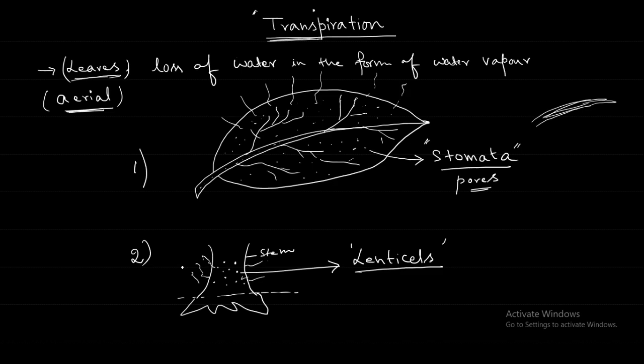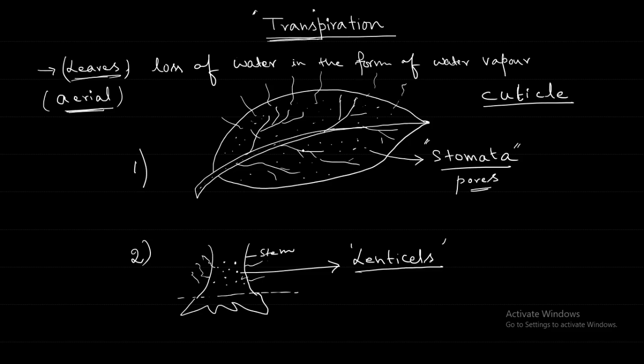Cuticle, C U T I C L E. A cuticle is like a waxy coating that is there on the leaf. Sometimes we observe the leaf looks very shiny, very polished, because it is having a wax coating.